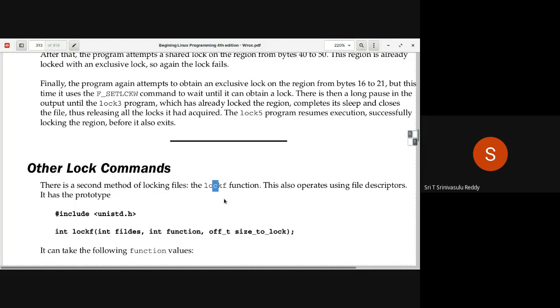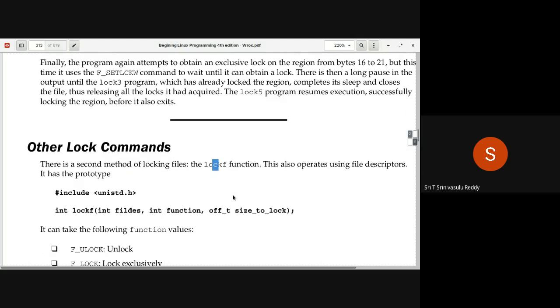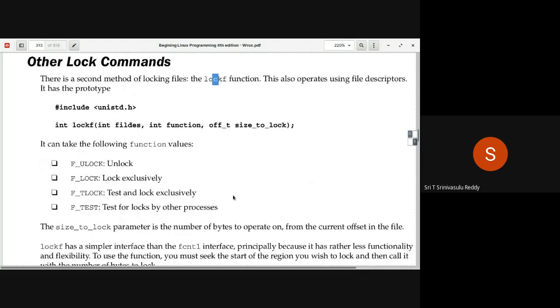First method is fcntl, which we have discussed at length in so many programs. Whereas the other approach is lockf. It is a simple approach, but remember, this is the signature of that. It is there in unistd.h. The signature is lockf of file descriptor, comma, what kind of lock you want to apply, and from where you want to apply.